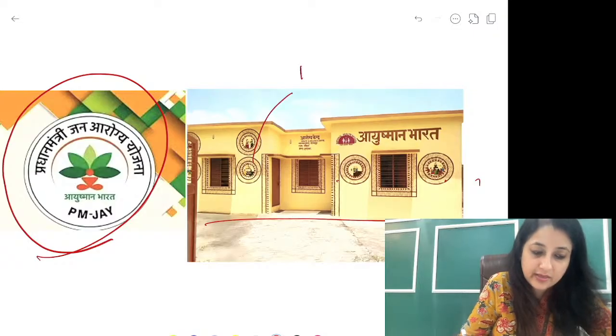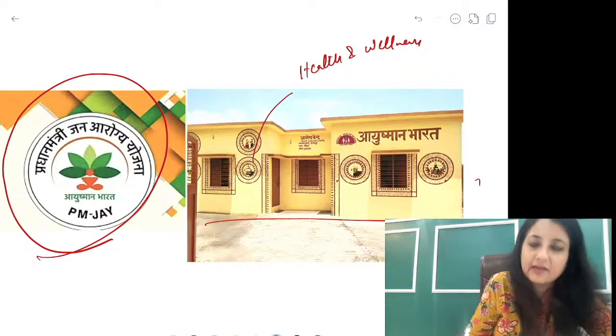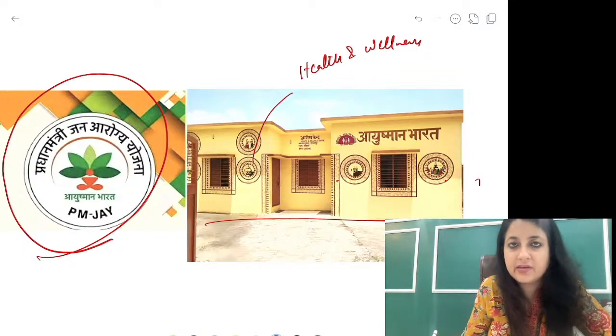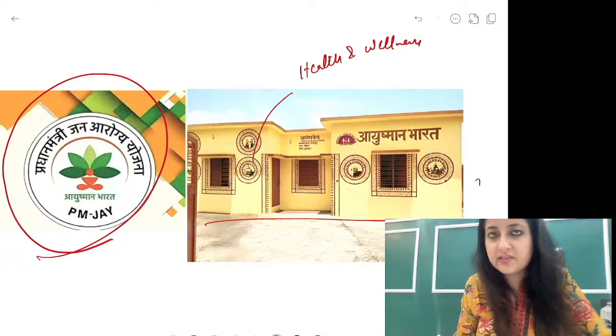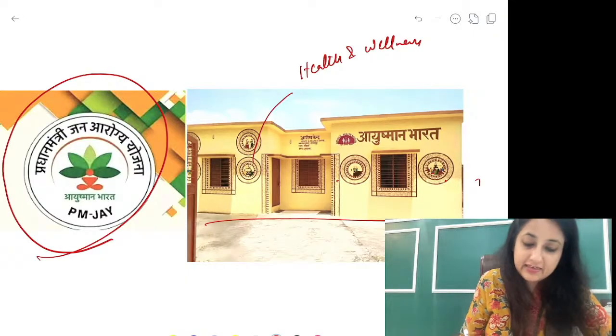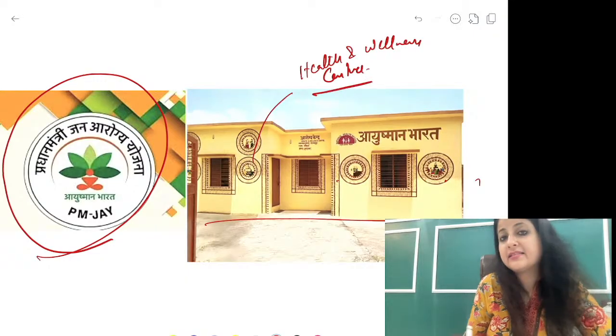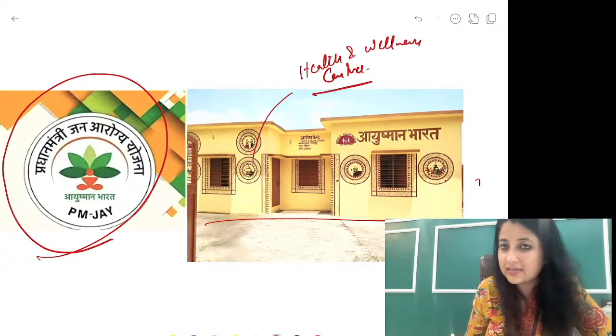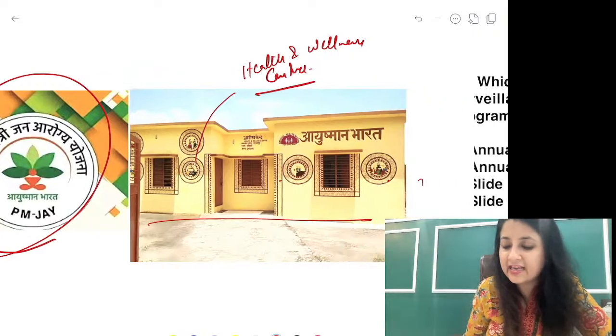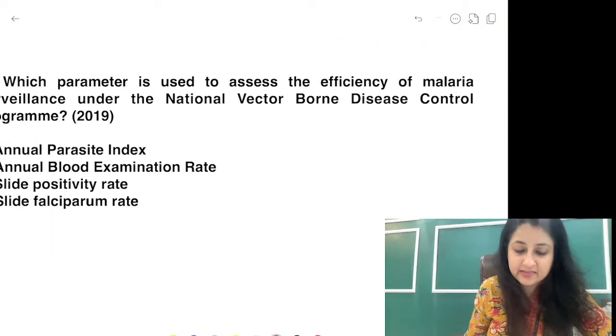Actually these are showing your health and wellness centers. Okay, financial coverage of 5 lakh per person per family per year. Number of family members and age is no restriction. Health and wellness centers, ठीक है. PMJAY scheme, yes, rupees 5 lakh per family per year, that we have already discussed. Age and number of family members is no restriction. We are also providing RMNCAH plus and facilities.